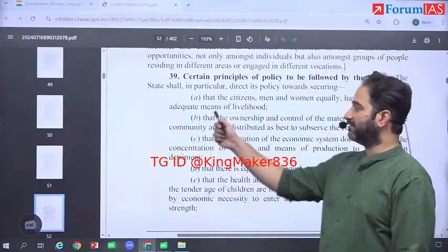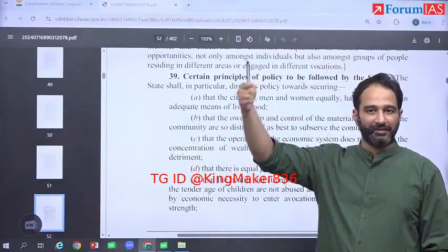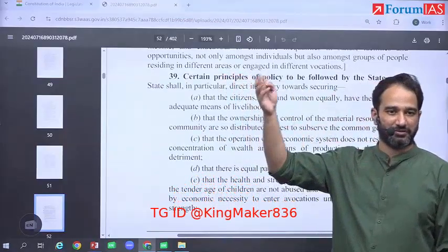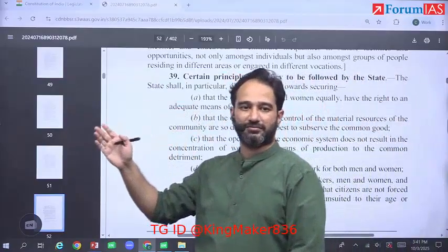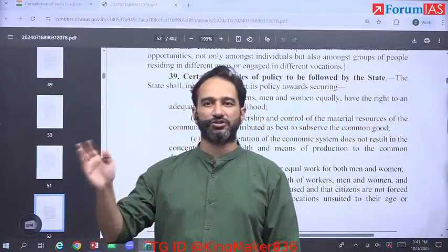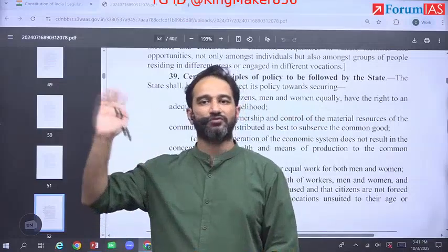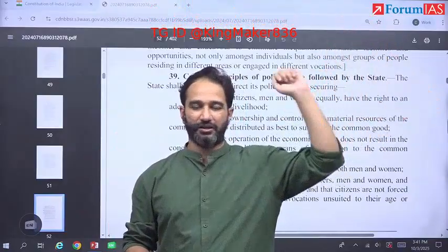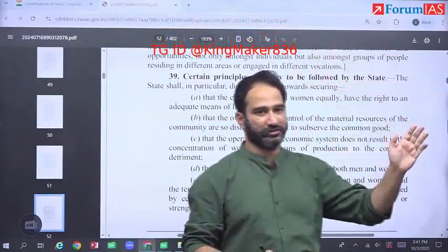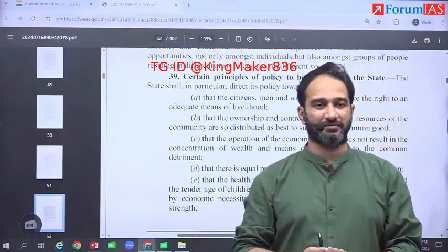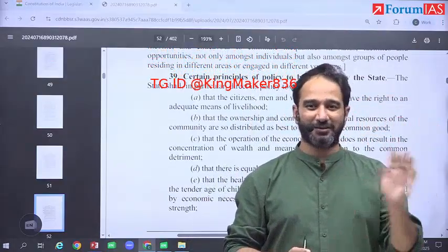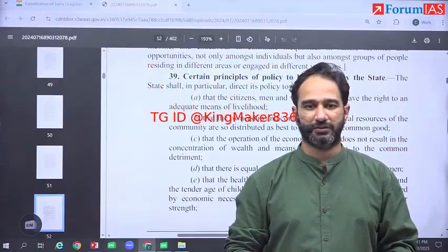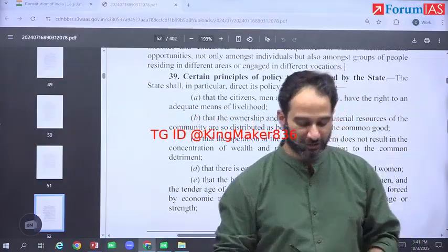Why? Because 39B has legal primacy over 14, 19, and earlier 31 also. So they could take away private property and it would not be a problem. And this is what generally happened prior to 1991, that a lot of the industries, banks, you had Canara Bank, private bank, nationalized. You had a lot of coal companies nationalized. You had buses of Ranganatha Reddy also, later on being nationalized. And this was a problem that happened throughout India. This part is clear?